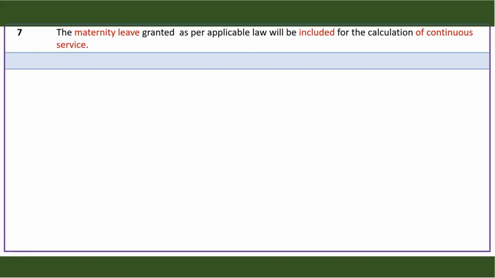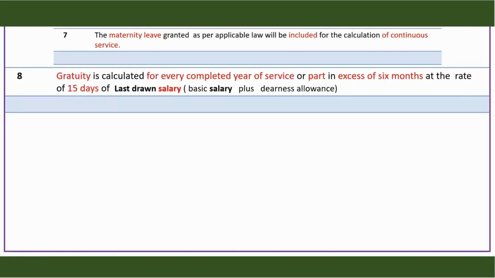In the case of continuous service calculation, maternity leave granted is taken as a part of mandatory service. Gratuity is calculated for every completed year of service and any part of the years of service in excess of 6 months, at the rate of 15 days of last drawn salary. Salary means basic salary plus dearness allowance.